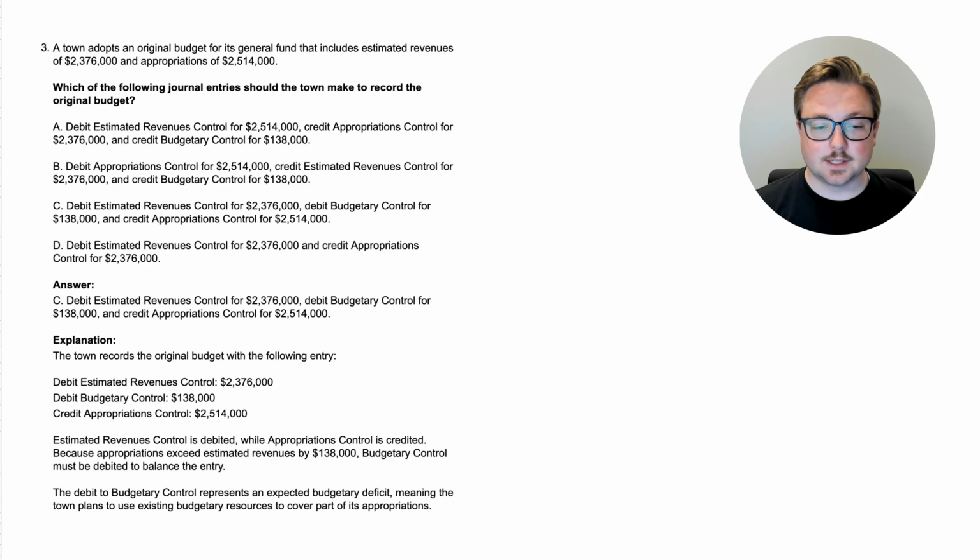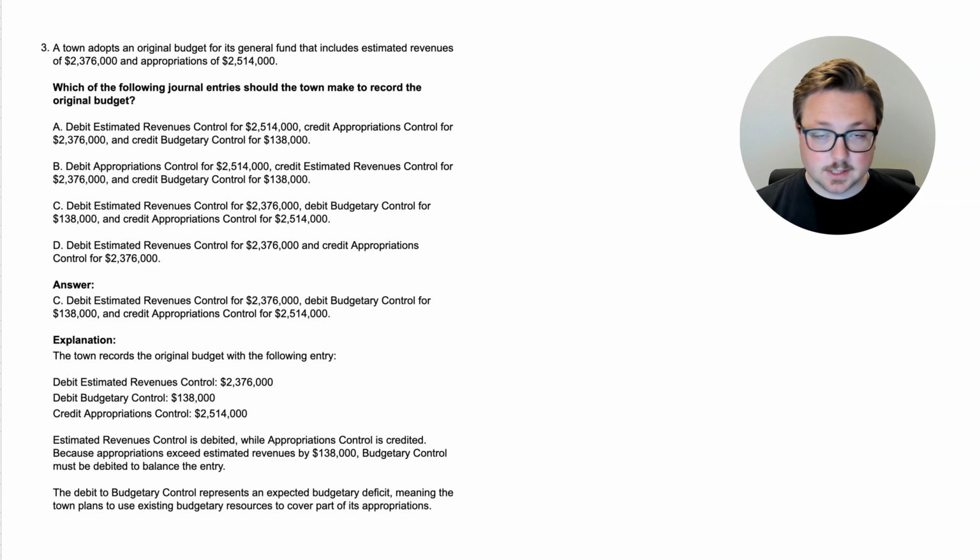All right, here we are. The answer is C. You would debit estimated revenues control for the $2,376,000. You would debit budgetary control for $138,000. Notice that we're doing a debit there for the budgetary control, not a credit. And then you credit appropriations control for the full $2,514,000. Again, we just talked about this rule in the previous question. This was an application of it.